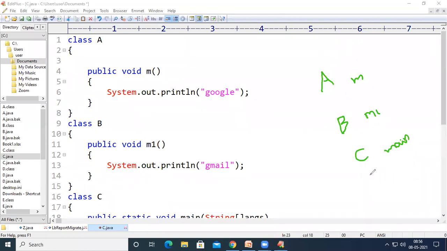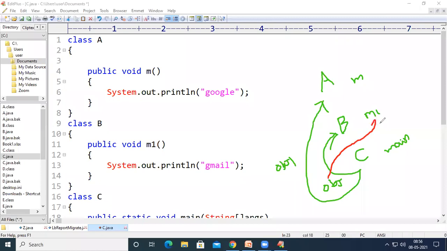Inside class C, I have created an object for class B, and the name of the object is obj. At the same time, I have created one more object for class A, and the name of the object is obj1. So with this obj, I am trying to access m1, and with this obj1, I am trying to access m.